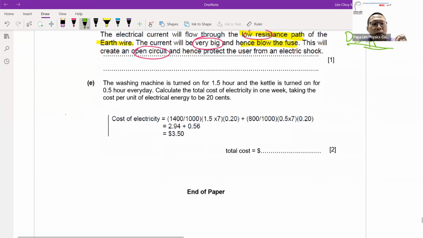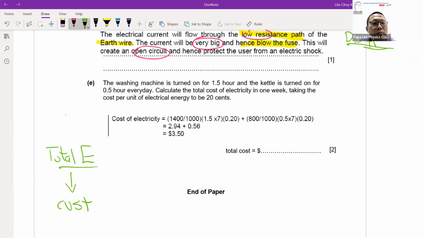Last question, 5E, calculation of the cost of electricity. Same thing, when we talk about cost of electricity, we are looking at the energy first. I need to calculate the total energy first. So the approach is always the same. I need to calculate the total energy used. Then after that, I use it to calculate the cost.